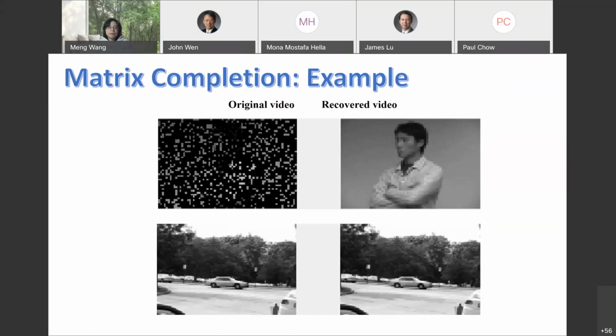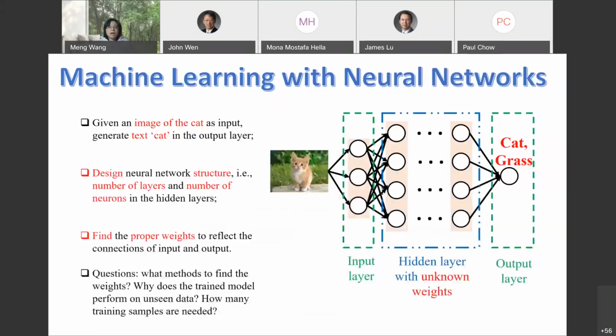Another application problem we're interested in is machine learning using neural networks. A basic example is classification. Suppose I give you an image, then a human can easily see the image and decide what type of image it is, right? Whether it's a cat or a dog, it's very clear to see. But the machine doesn't have eyes, so it cannot make that decision. So the question we want to address is, can we design methods so that the machine, when it reads an image, can decide whether it's a cat or a dog?